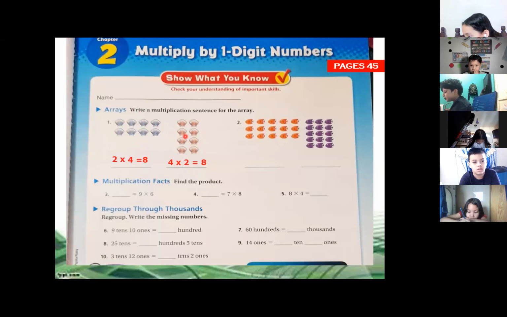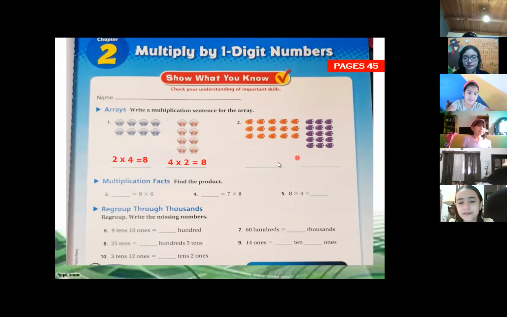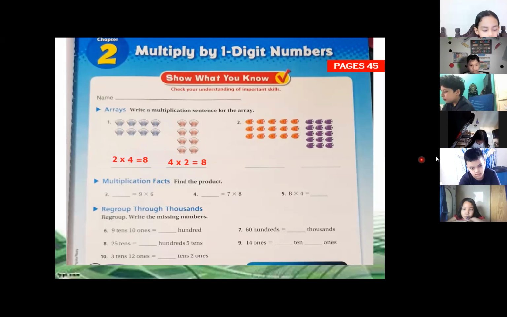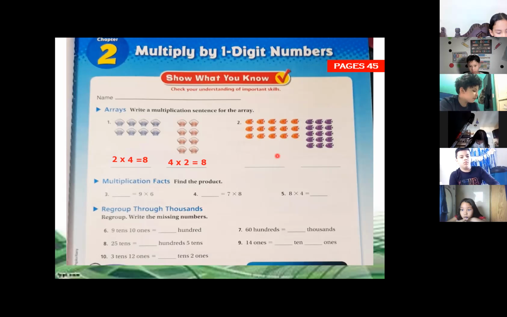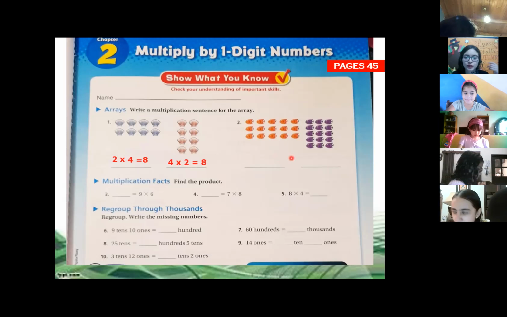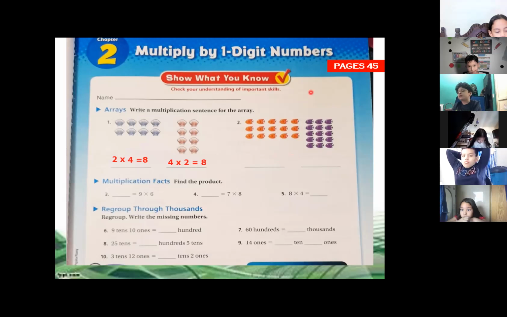Can you repeat it? What is the difference with 2 times 4 and 4 times 2? It's on the contrary, yes, but we get the same product, right? We get the same product. So in this case, it doesn't matter if we say 2 times 4 or 4 times 2, because we're going to get the same answer. That's why when I was asking the tables, if you remember the previous week, I said 7 times 6 or 6 times 7, because it's the same answer that you are going to get, the same product.